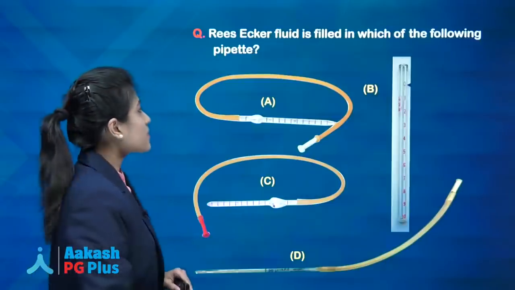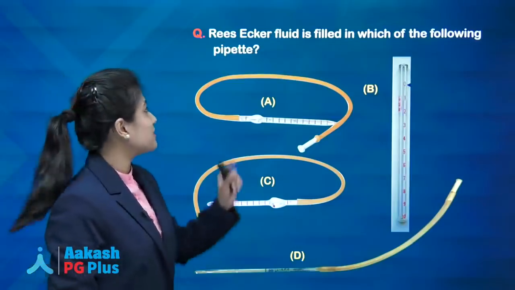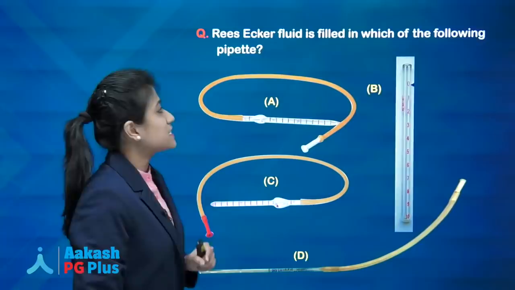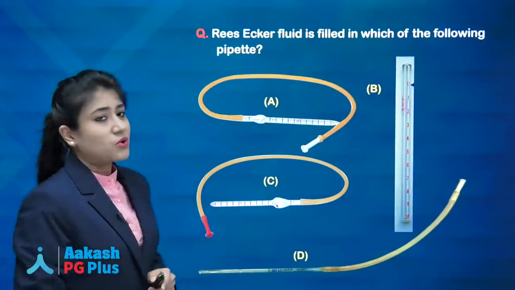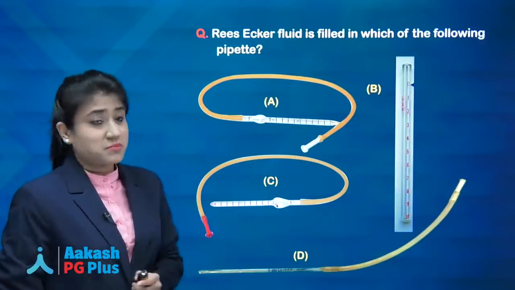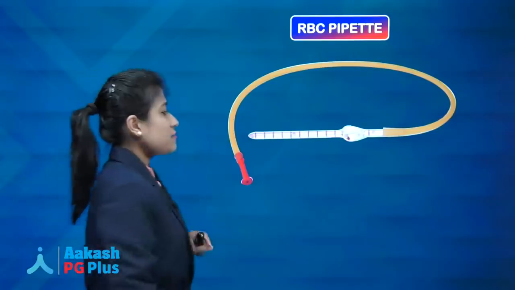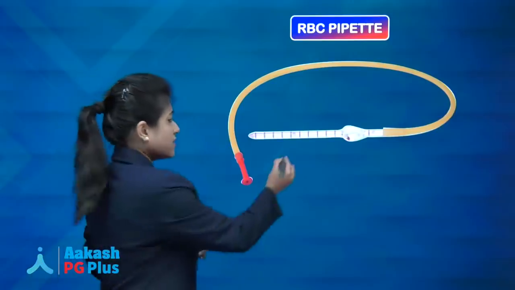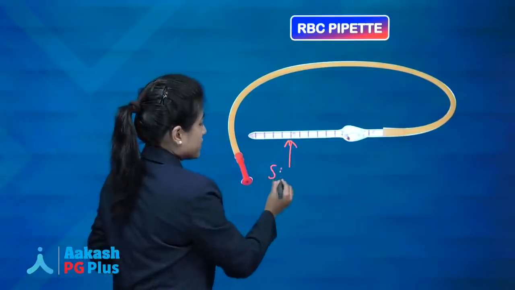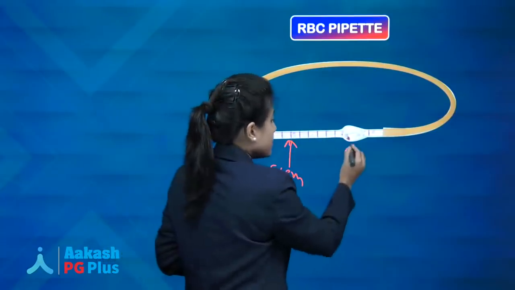Got it? Now coming to again a blood practical question. Reese-Ecker fluid is filled in which of the following pipettes? So first we will talk about all these pipettes, starting with the RBC pipette. Remember this RBC pipette, it is having a part called the stem, which is having marking on it. This is the bulb.